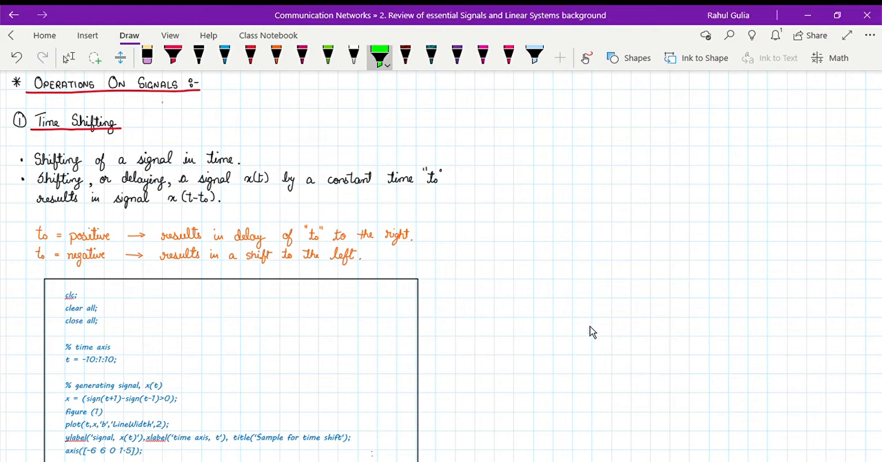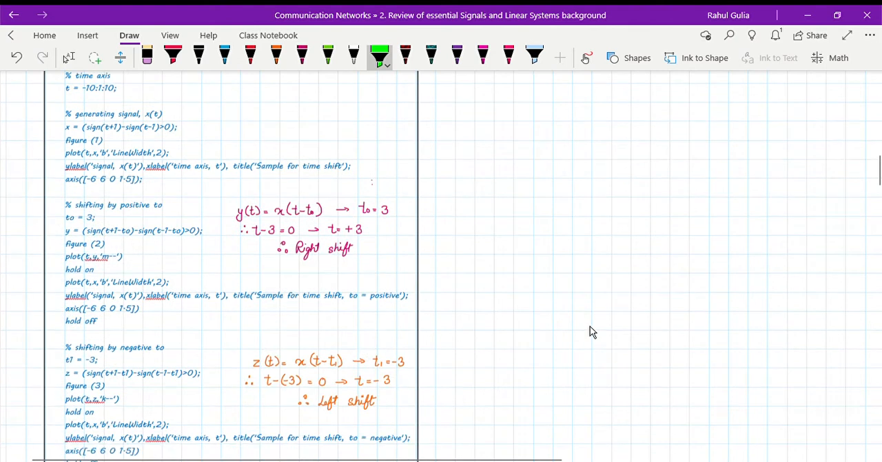So time shifting is nothing but shifting of a signal in time, or basically delaying a signal x of t by a constant time t naught. And after delaying or shifting this signal, we get a resultant signal which is x of t minus t naught. Now the whole shift depends on the value t naught. If t naught is positive, then the delay will be to the right side, and if t naught is negative, then the delay will be to the left side.